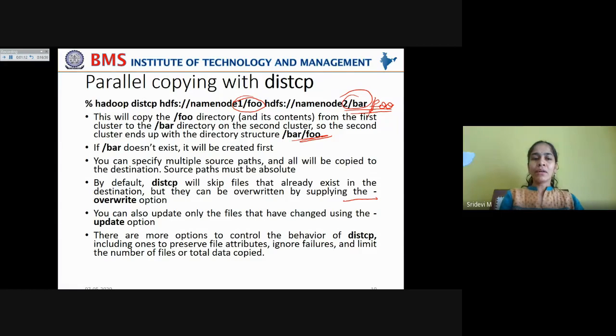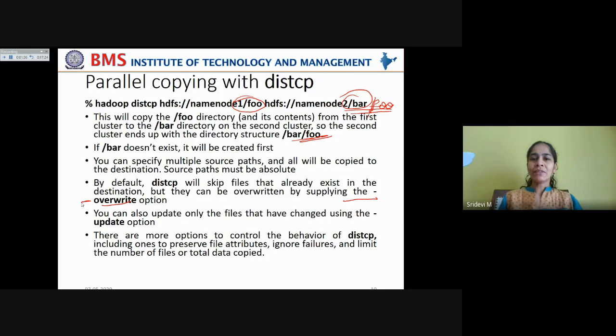using the -overwrite option. Say there is some content existing in the destination cluster, then you can skip copying them. But still sometimes you doubt that you made some modifications in the first cluster's files under a directory that you are trying to copy.